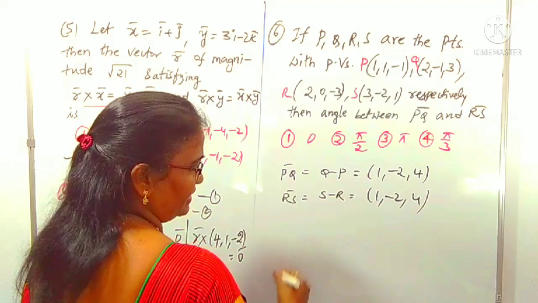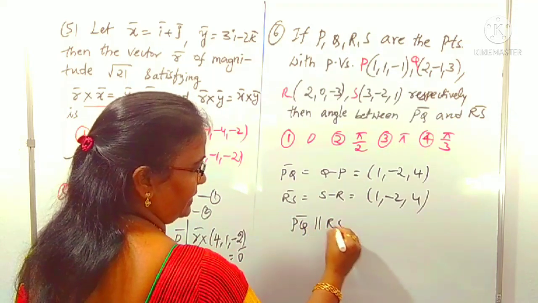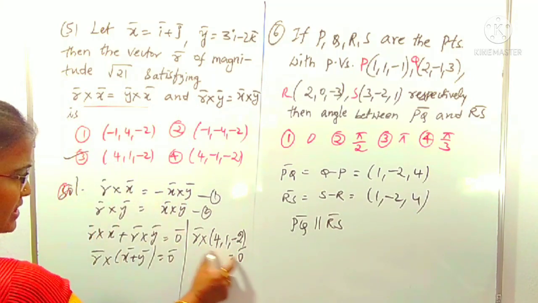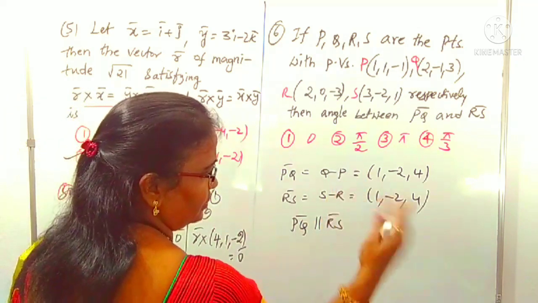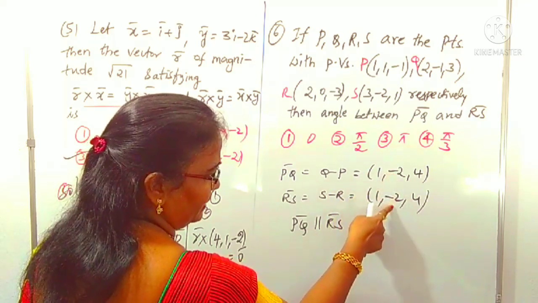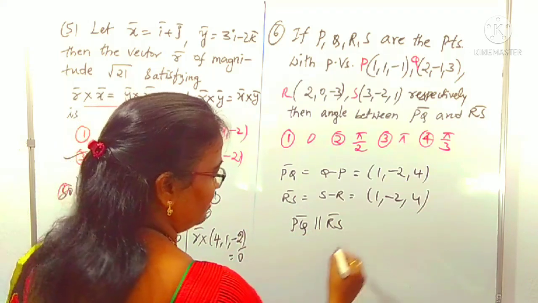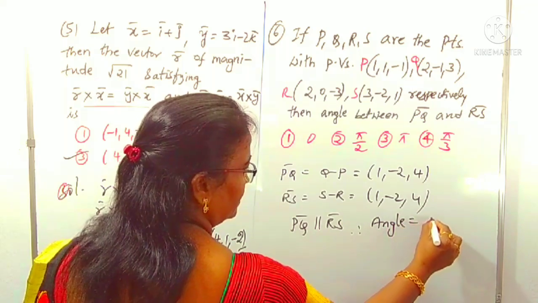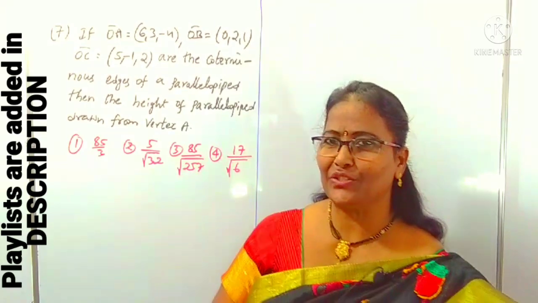These are similar vectors. Means what? Those are parallel vectors or not? PQ is parallel to RS. Just like 4, 1, minus 2, here also 4, 1, minus 2. These are parallel vectors. No need to use a cross product also. If a1 by a2 and b1 by b2 is equal to c1 by c2, such types of vectors are called parallel vectors. Means the angle between them is 0. So which option? Angle is 0 is the first option. That's it.